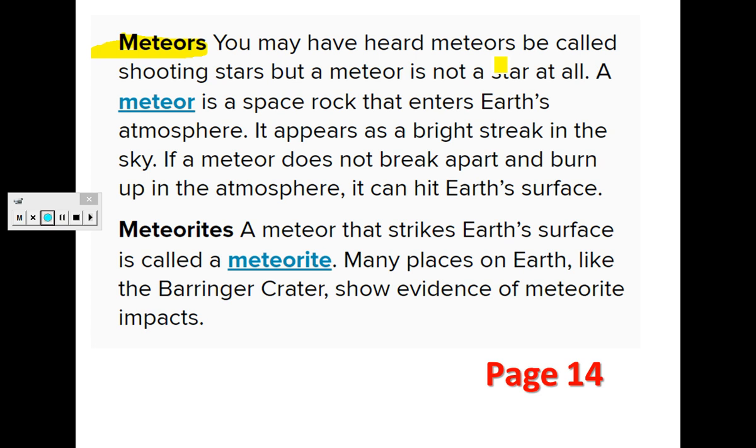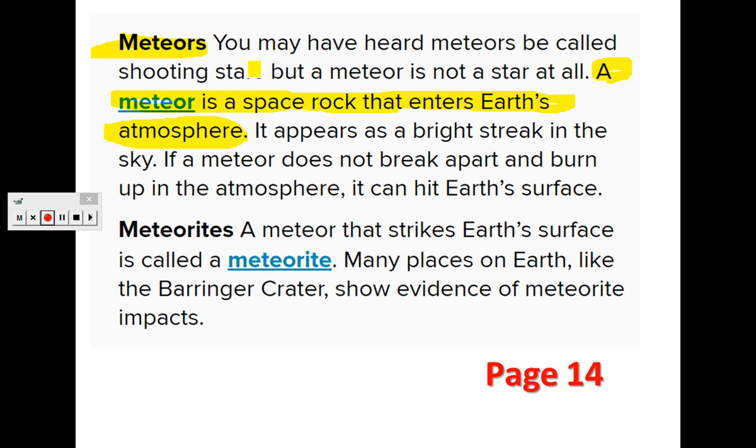You may have heard meteors be called shooting stars, but a meteor is not a star at all. So what is a meteor? It is a space rock that enters Earth's atmosphere. So it's just a rock, it's not a star. So if you are calling it a shooting star, it's actually incorrect. It's just a space rock that enters the atmosphere.